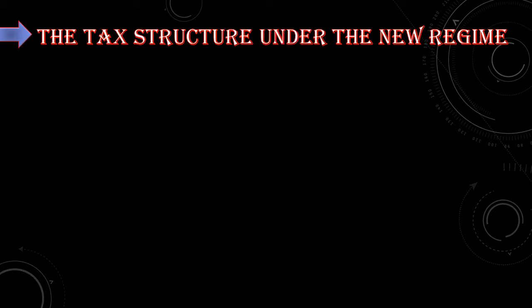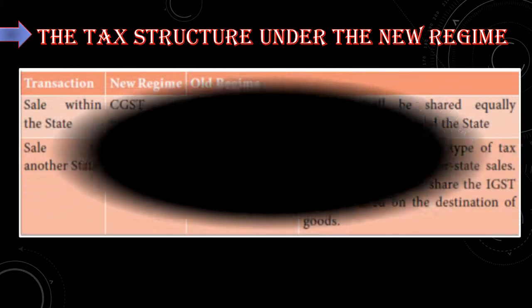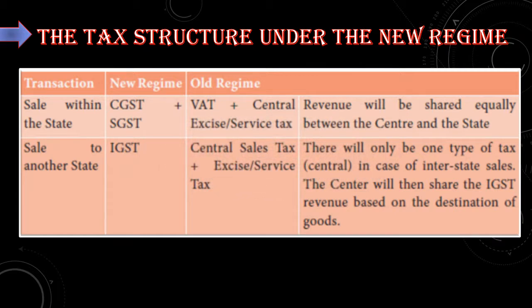See the tax structure under the new regime, new system of government. See the tabular column, transaction, new regime and old regime. See the first transaction. If the sale is within the state, then the type of tax that we have to pay is both CGST and SGST.